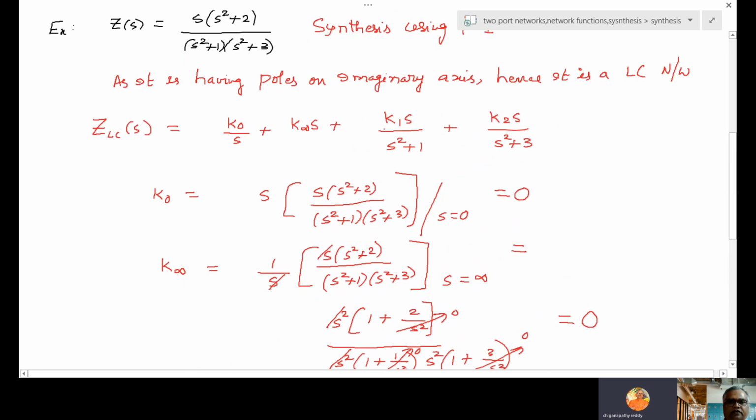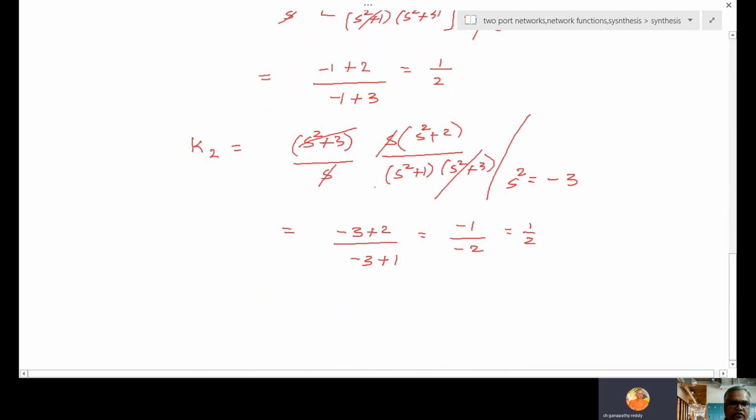Therefore, anyway k0, k infinity are 0. So therefore, how can we write Z LC of s now? Z LC of s equal to 1 by 2 s by s square plus 1, plus k2 is 1 by 2 s by s square plus 3.